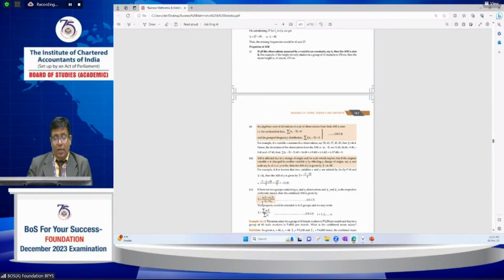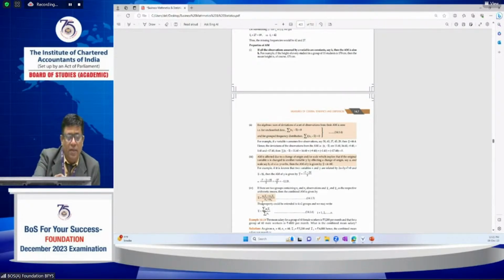Suppose some constant is added to or subtracted from every observation, then the mean is also added or subtracted by the same amount, like y equal to a plus b x bar. This is also an important property related to the mean. If two groups contain n1 and n2 observations with means x1 bar and x2 bar respectively, their combined mean is (n1 x1 bar plus n2 x2 bar) divided by (n1 plus n2).